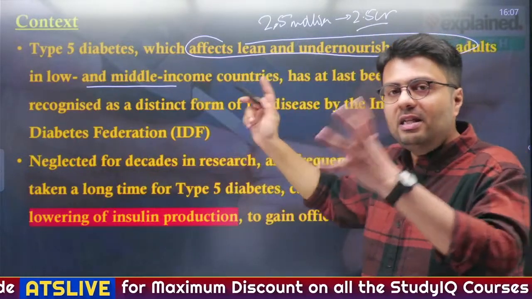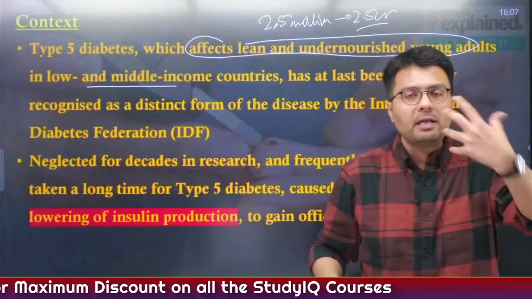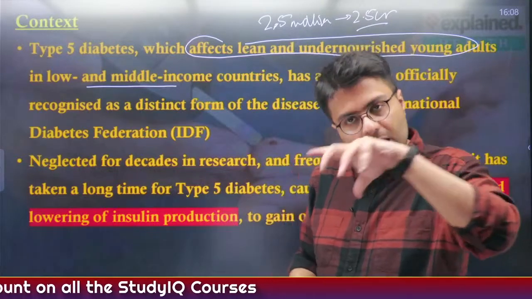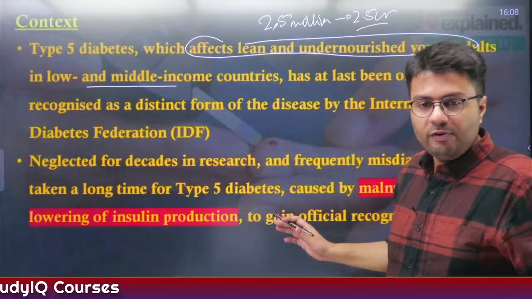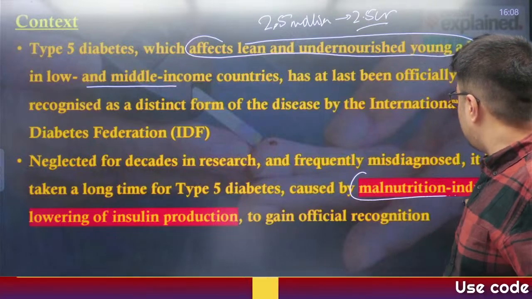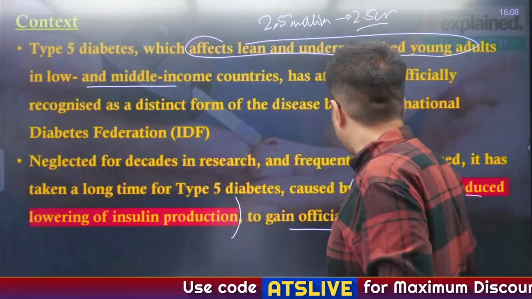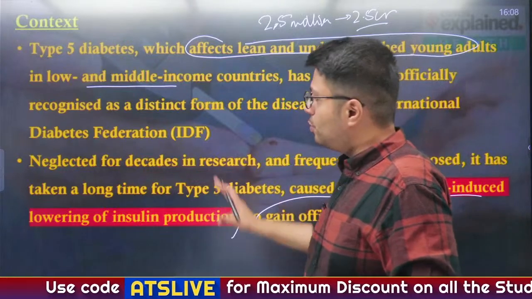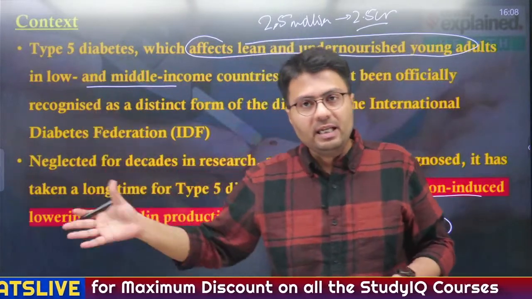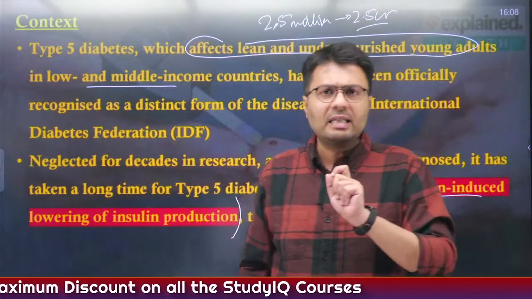When a disease affects so many people, naturally recognition should have been given. Now it has been given, that is why it is significant. This disease is caused by malnutrition induced lowering of insulin production, and it has gained official recognition, that is why it is in the news.